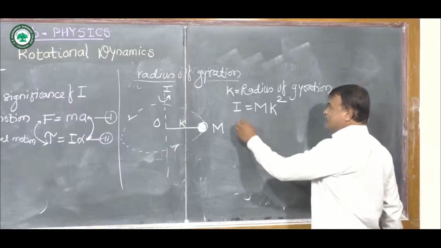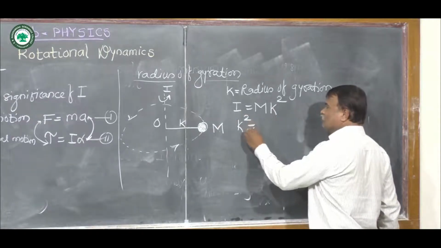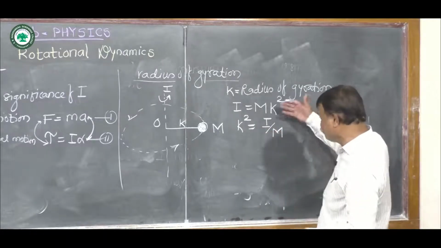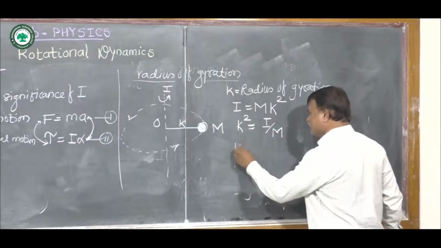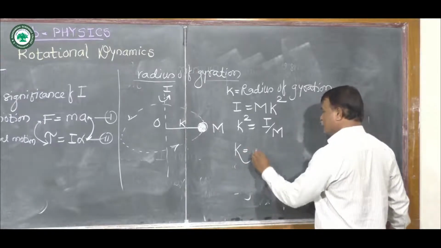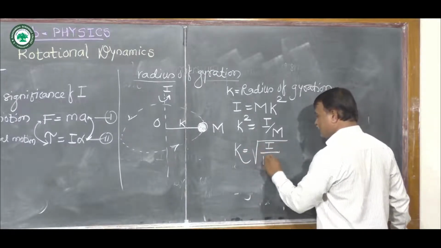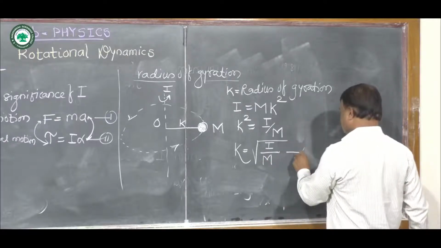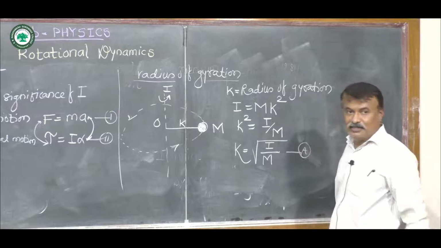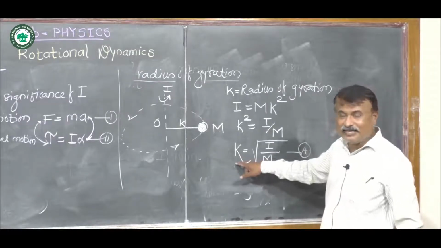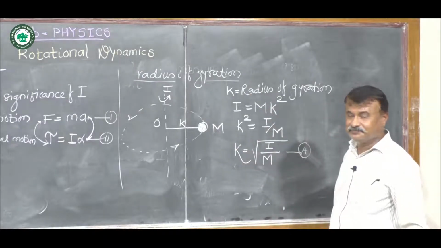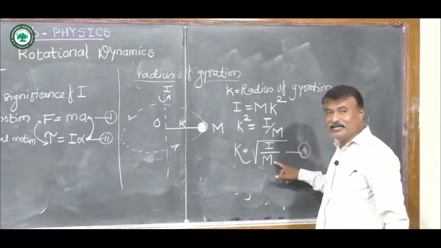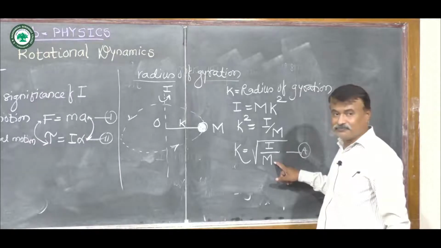Now by rearranging this, we get k square is equal to I upon m. By taking the square root of both sides, we get k is equal to square root of I upon m. This is equation A. In equation A, k is the radius of gyration, I is the moment of inertia, and m is the point mass.